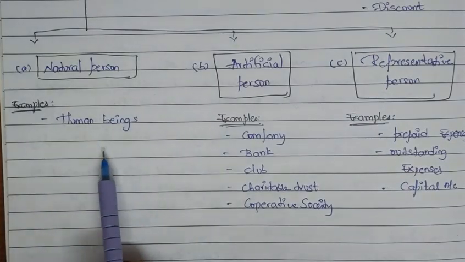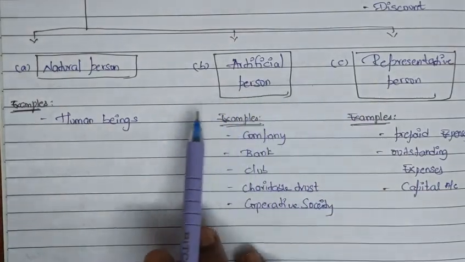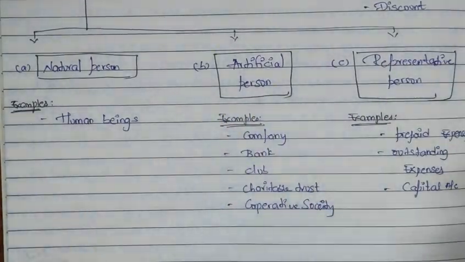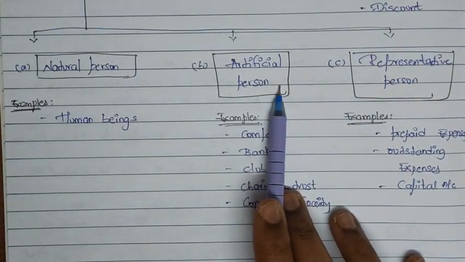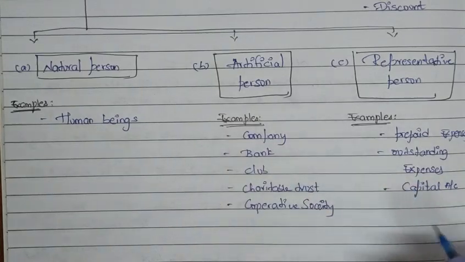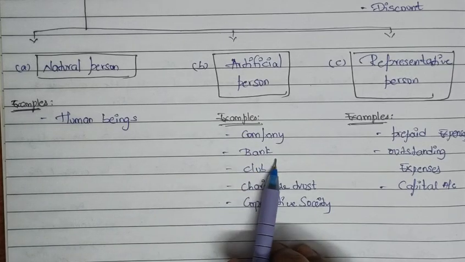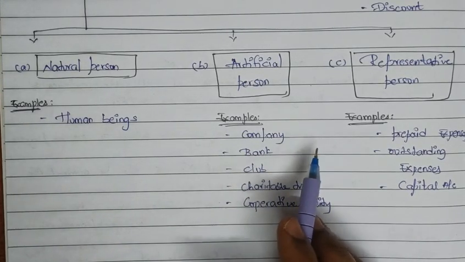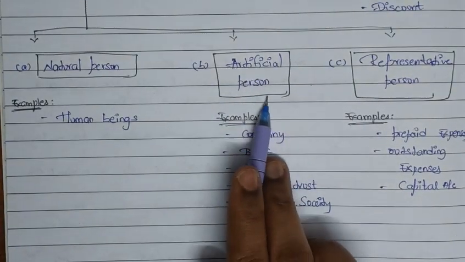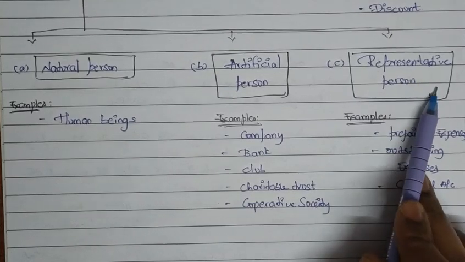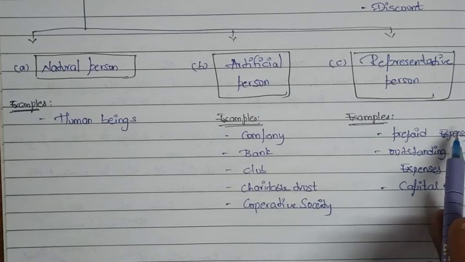Natural persons are nothing but human beings like you and me, the real persons, for example, Ramesh, Suresh, Mahesh, etc. Second is artificial persons, also called legal person accounts. For example, companies, banks, trusts, societies, etc. If you take Tata Group, which is a company, HDFC Bank, which is a bank, and other business organizations, which act as a separate legal entity. Okay, and the third category is representative persons. These do not belong to a specific person, but they represent a group of people.